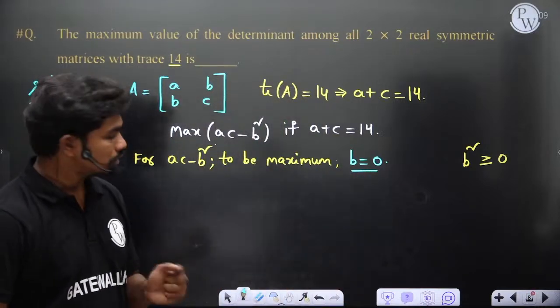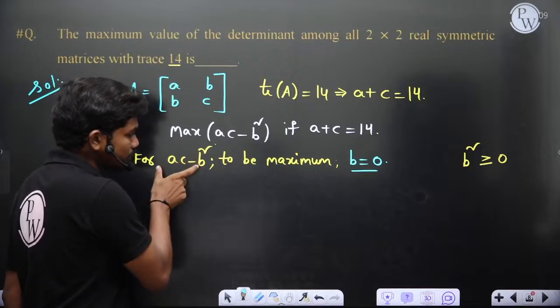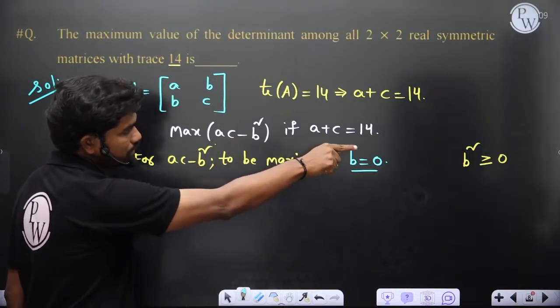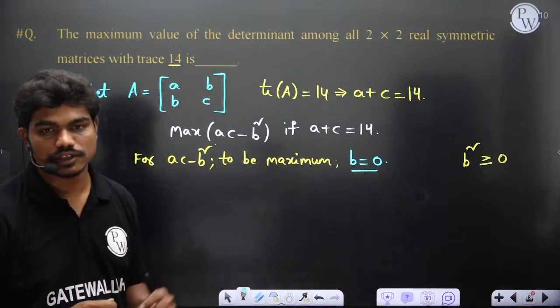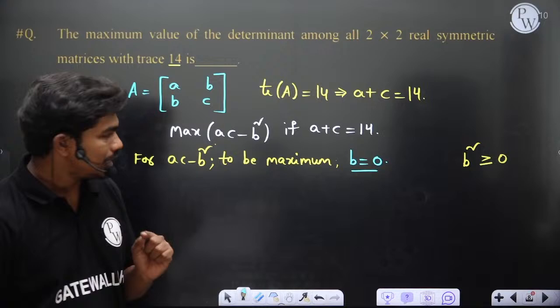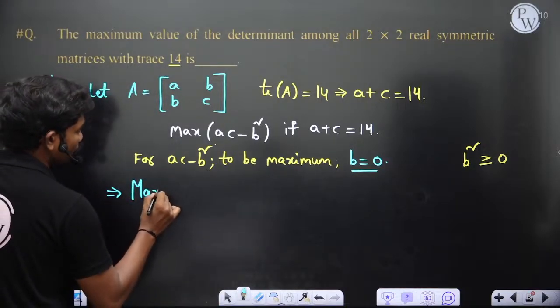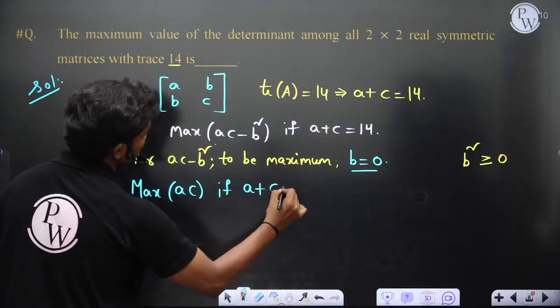Yes, because if I want to maximize this, this term is being subtracted from ac, and the minimum value of b square is 0. So this subtraction part has to be minimum, so b has to be 0. Now if b is 0, then we want the maximum of ac if a plus c is equal to 14.